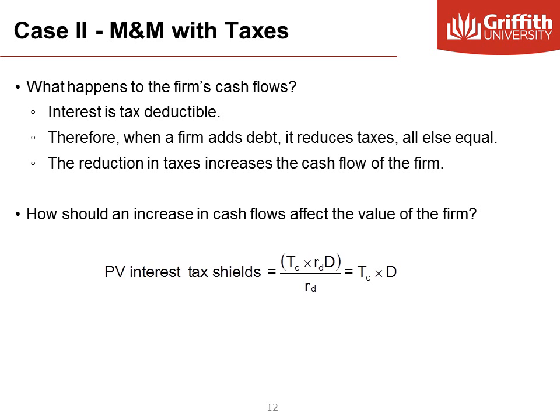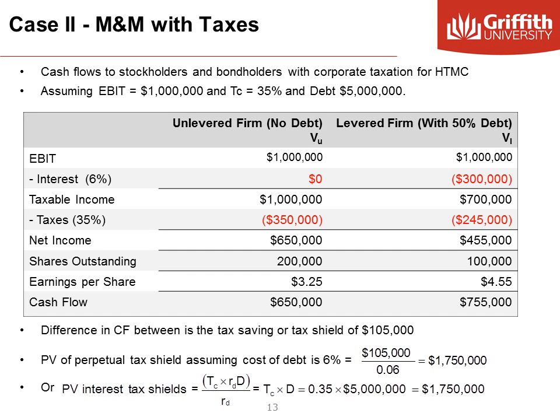Let's look at an example. We follow the same HTMC company where EBIT is 1 million and debt is 5 million. Now we have taxes of 35%. On the left column, we have the mini income statement and the cash flow calculation of HTMC with no debt, the unlevered firm. We call it VU. On the right-hand column, we have the information on the levered firm. We call it VL.